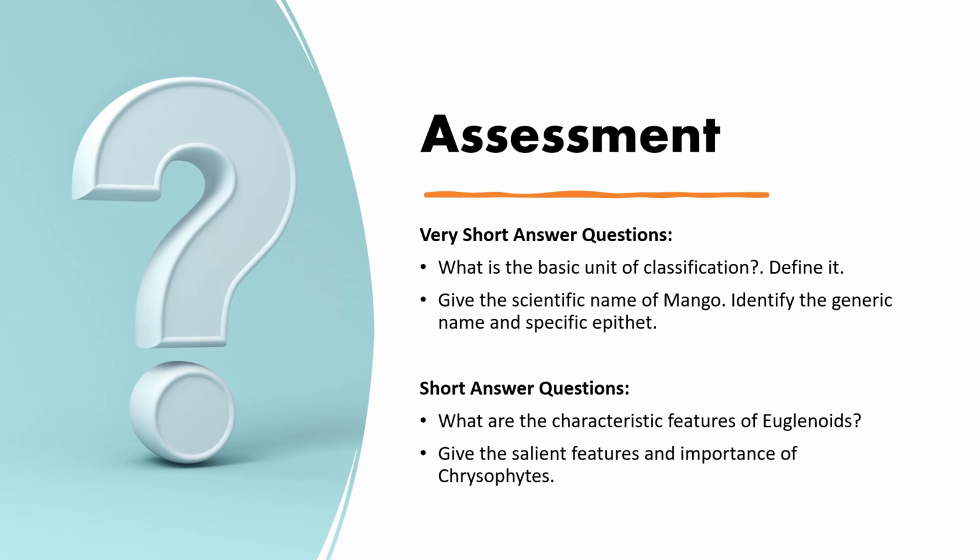And give the salient features and importance of chrysophytes. You can write about the chrysophytes, the diatoms. About this we have discussed the importance, such as polishing, and all these you have to write. This is about the assessment. Please learn once again, go through the Monera kingdom and also the Protista kingdom, and these important questions. Very short answer questions definitely come from the Monera kingdom and the Protista kingdom.